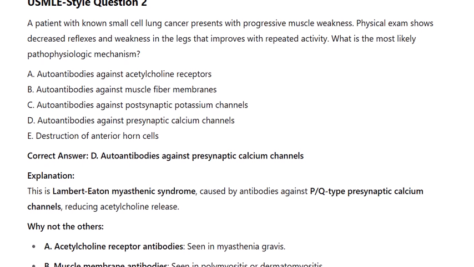Correct answer: D. Autoantibodies against presynaptic calcium channels. Explanation: this is Lambert-Eaton myasthenic syndrome, caused by antibodies against P/Q-type presynaptic calcium channels, reducing acetylcholine release. Why not the others? A. Acetylcholine receptor antibodies are seen in myasthenia gravis.